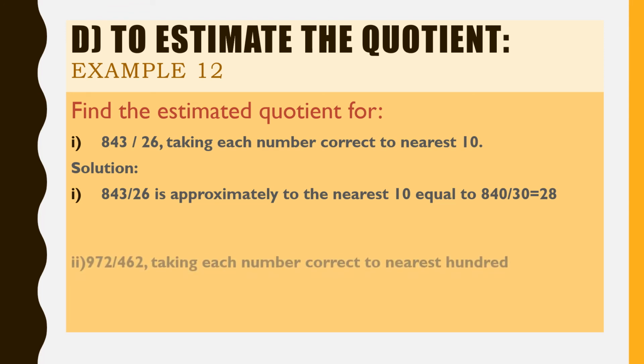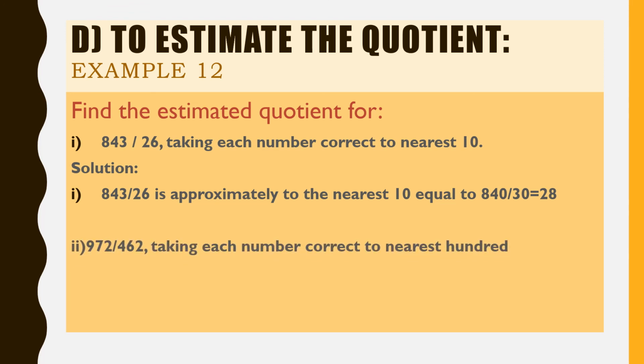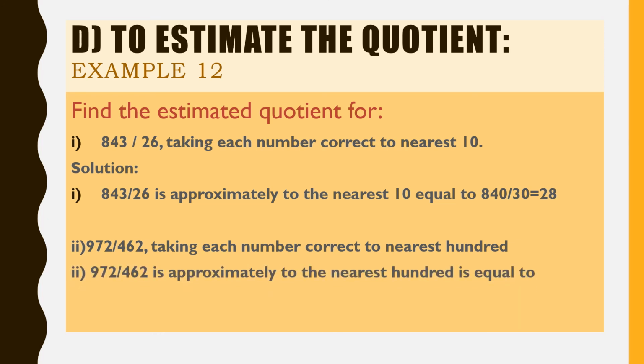Next we have 972 divided by 462, taking each number correct to the nearest 100. So approximately, to the nearest 100, 972 is 1000 and 462 is 500. So what is the answer when we divide? We get the quotient 2.